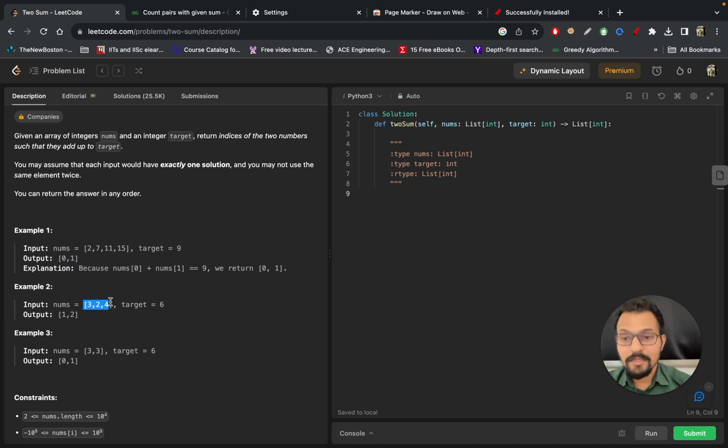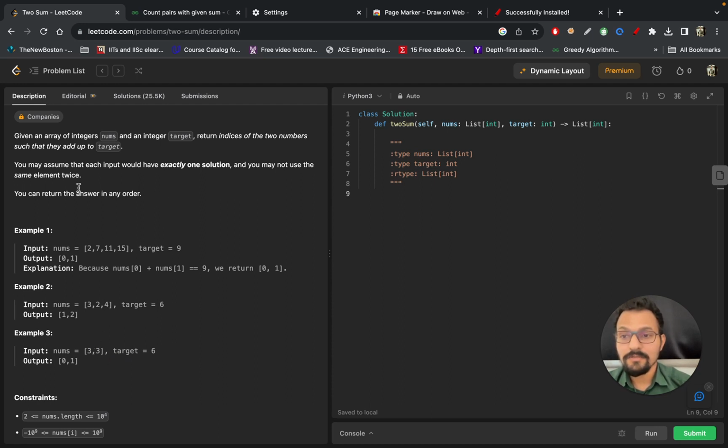Now let's see another example, 3 2 4. Here the target is 6, so if you add 2 and 4, it will definitely lead to the answer, which is 1, 2. And if you see the third example, which is 3, 3 and the target is 6, then the answer is 0, 1.